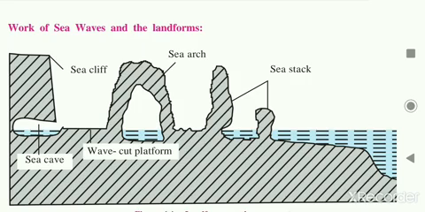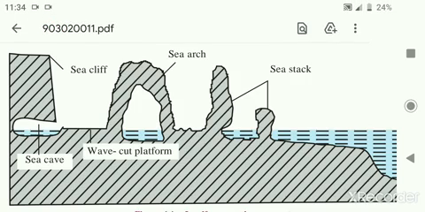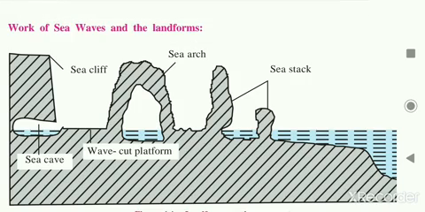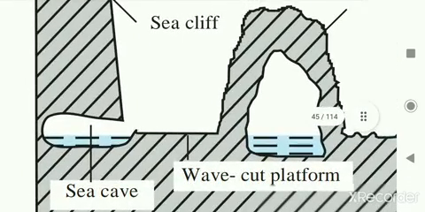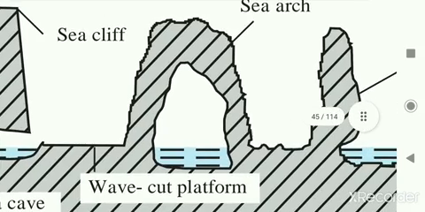See how the wave cut landforms are formed. Here, landforms are formed due to the hitting of waves at the coast. Such landforms are formed at the base of the sea cliffs. Generally, you can see this portion of the sea cliffs is eroded. This is the base of the rock, and this base of the rock is eroded because the waves are hitting it, and this type of structure is formed. It is called the wave cut platform. These are also known as the wave cut platforms.